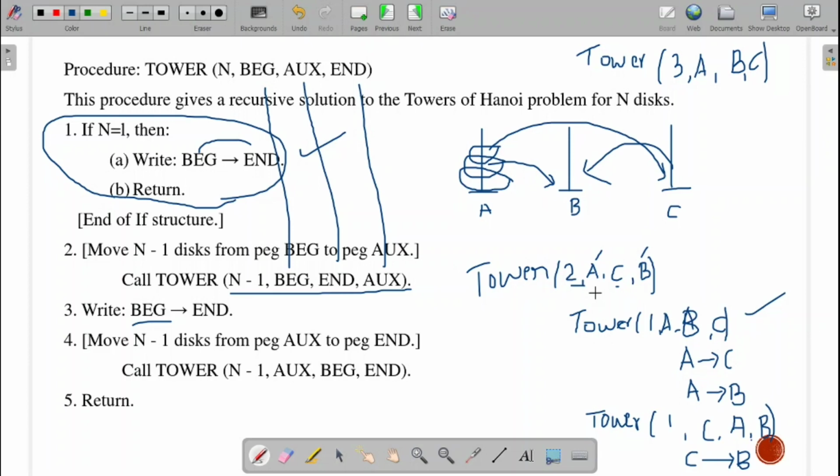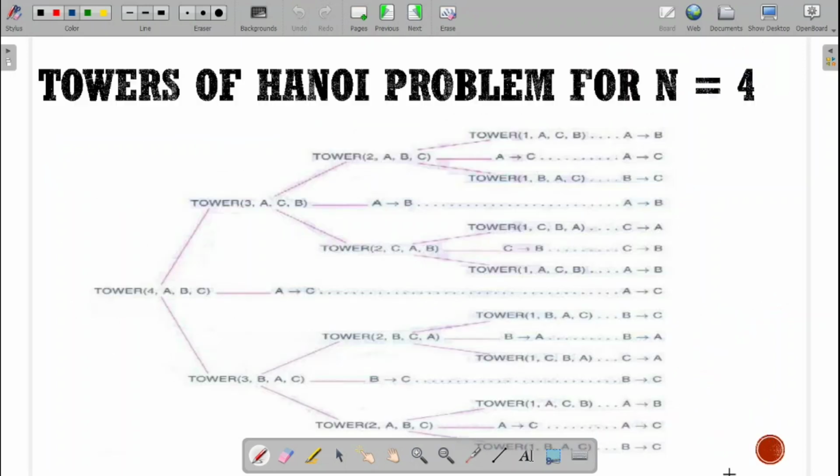Again, now this condition is satisfied. Now again, it will come to the next line, that is, we make the movement from A to C. For this one, we make the movement from A to C. Again, there will be a call. That is, the next movement will be from A to C. This is how the recursion works. This is how we solve the Tower of Hanoi problem.